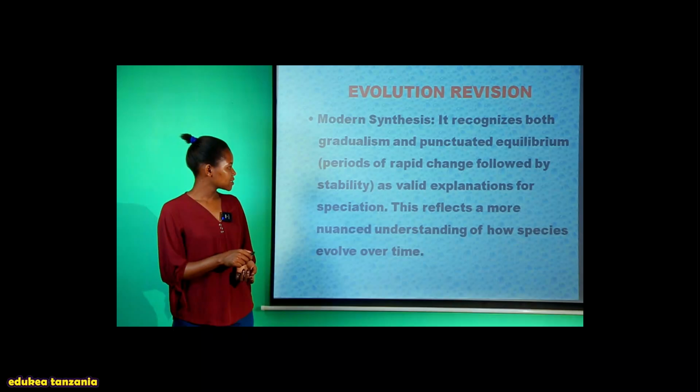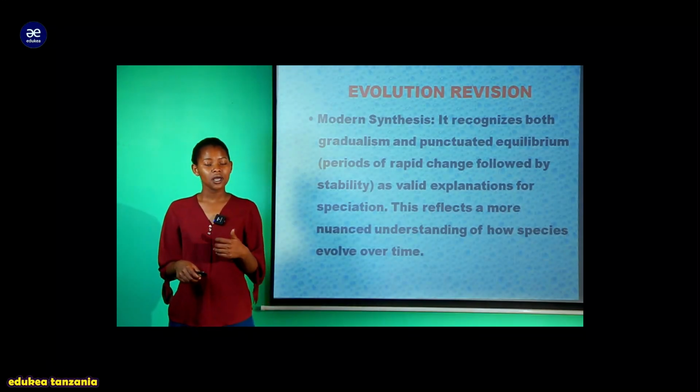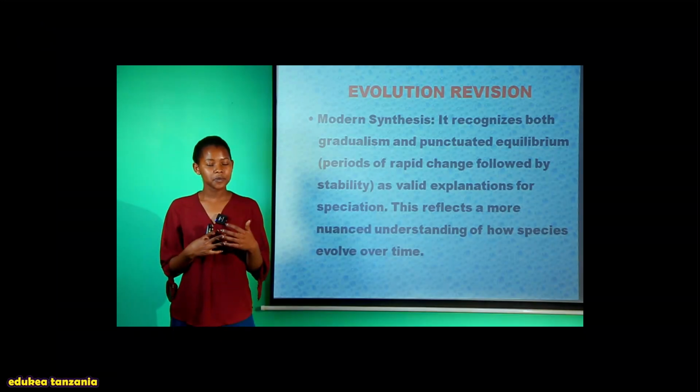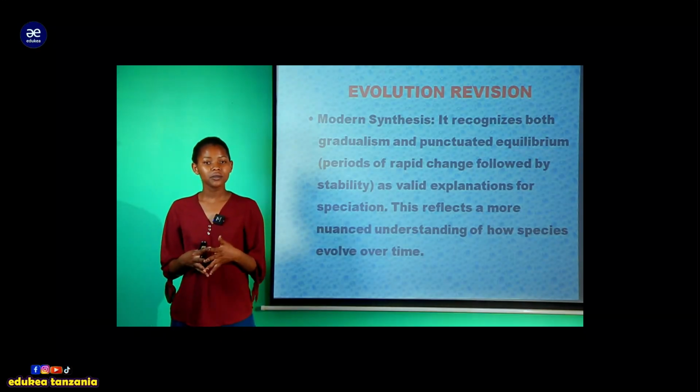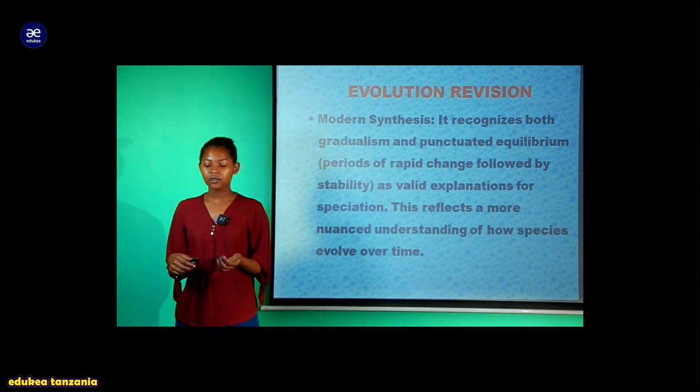This reflects a more nuanced understanding of how species evolve over time. Punctuated equilibrium means periods of rapid change followed by stability, or followed by stasis. That is all about punctuated equilibrium.